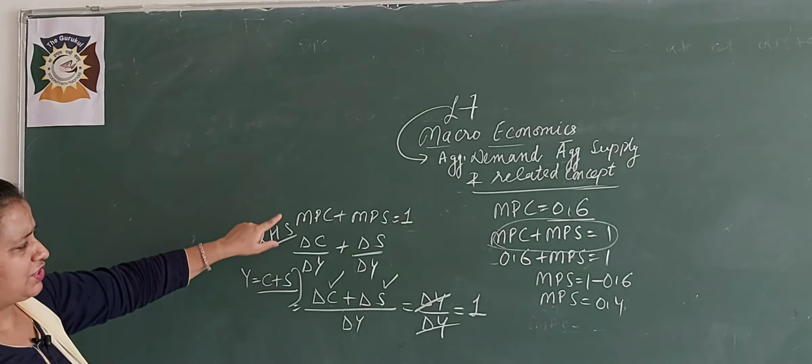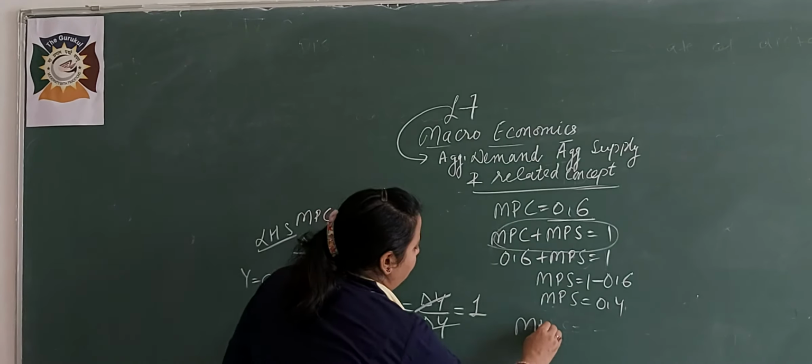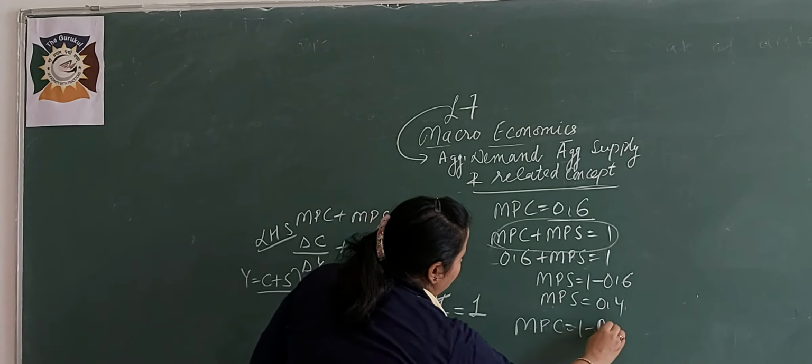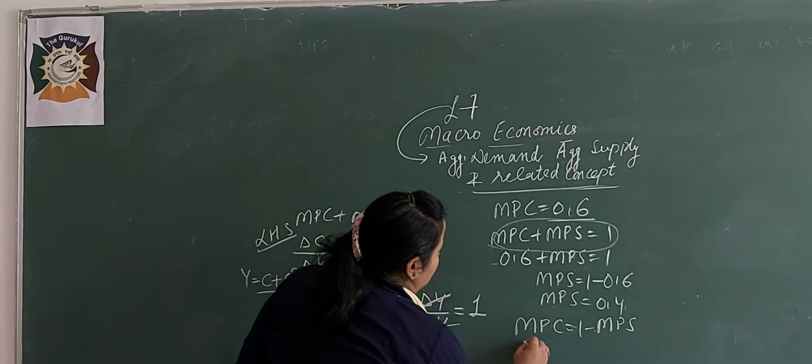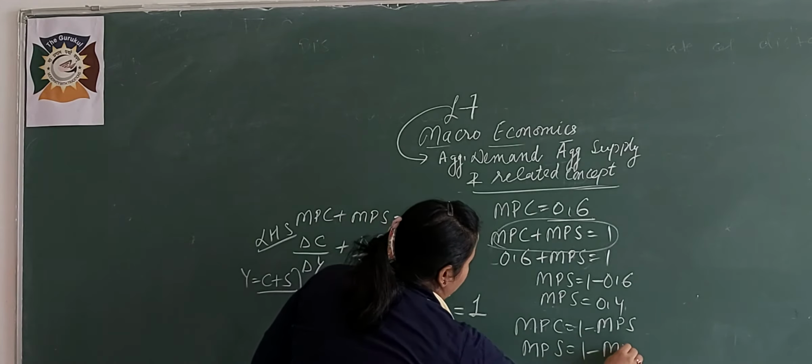From this you will find the next two equations. If you are finding MPC, it will be 1 minus MPS. Or if you are finding MPS, it will be 1 minus MPC. If you are facing any problem, you can take your problem on WhatsApp.